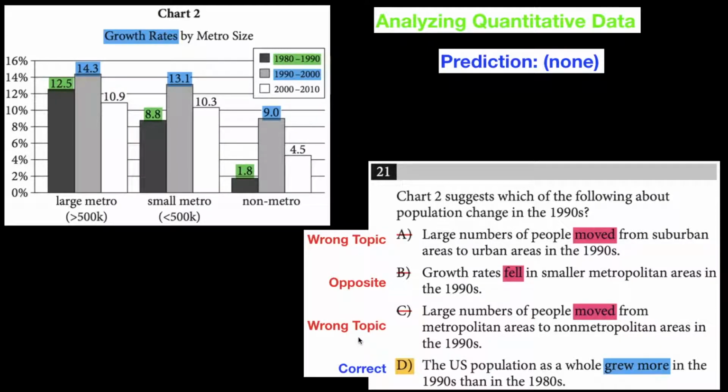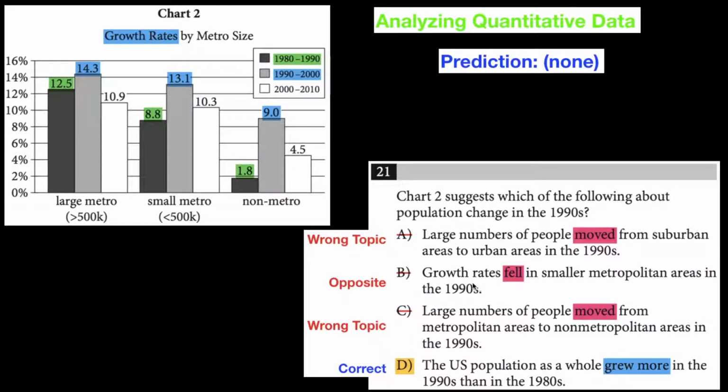We have to talk about growth, because we can't assume that if one of these is going down, then the other one is going up. We can't, because there's immigration. People from outside of the U.S. might be making these bars higher than the others. So you can't really track movement. That's why A and C are not the correct answer. We don't know anything about movement. We only know about growth.